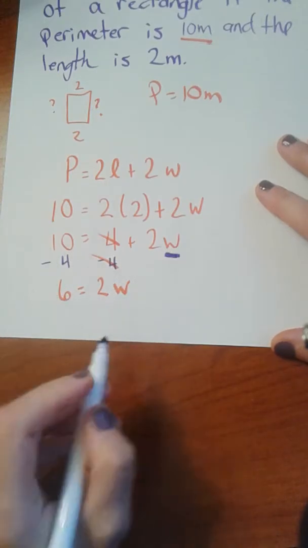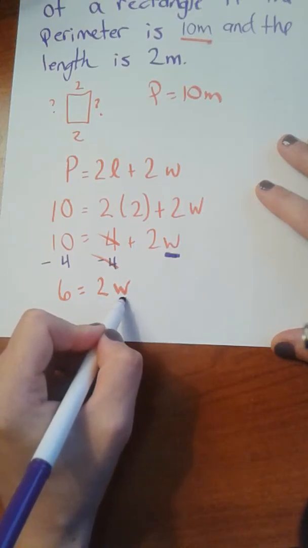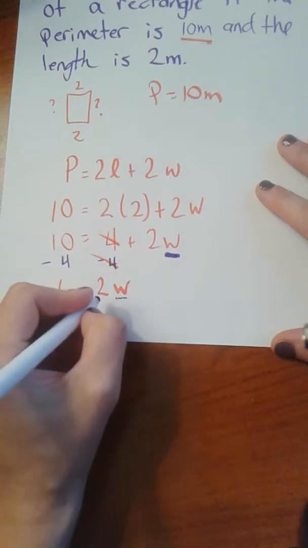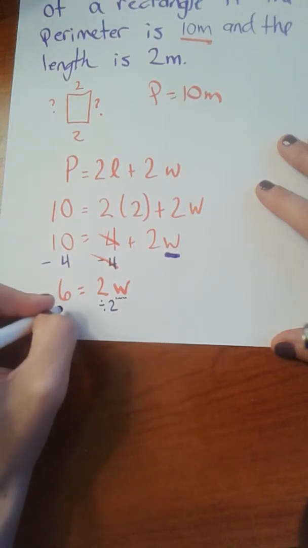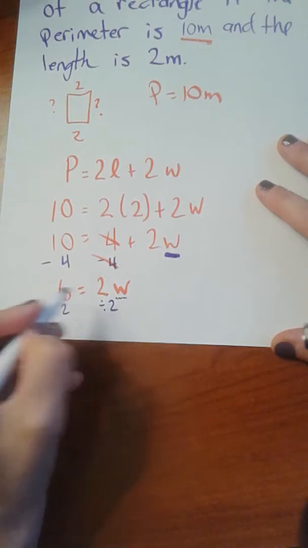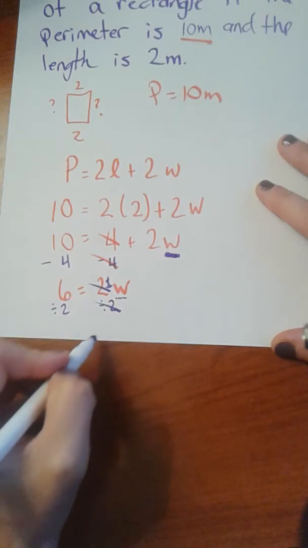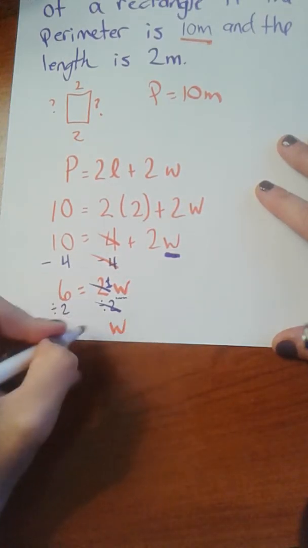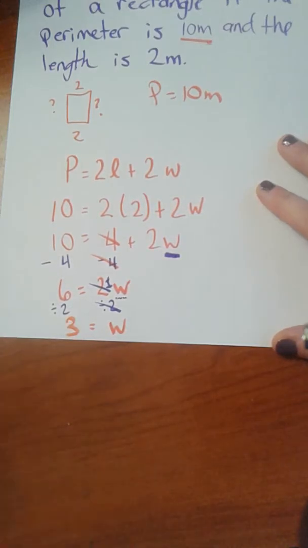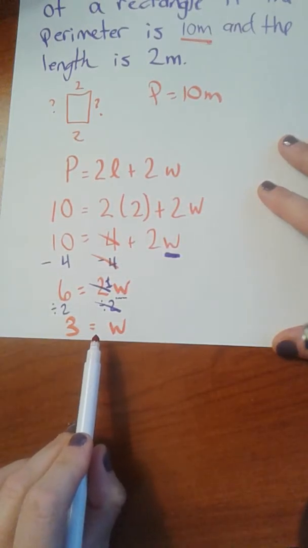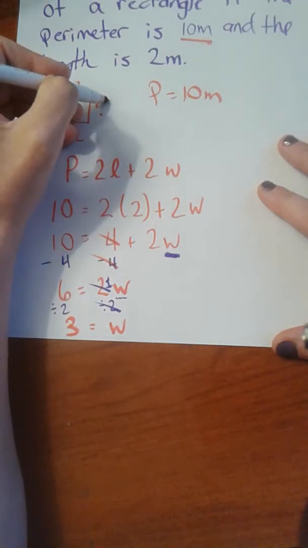We continue on with our inverse operation. 2 is multiplied by W. Since we want to isolate the W, we want to get it by itself, we have to divide this side by 2. Whatever we do to one side, we do to the other. So 2 divided by 2 equals 1, or 1W, which is the same thing as saying W. And on this side, 6 divided by 2 is 3. So then we have found out that this width is 3.